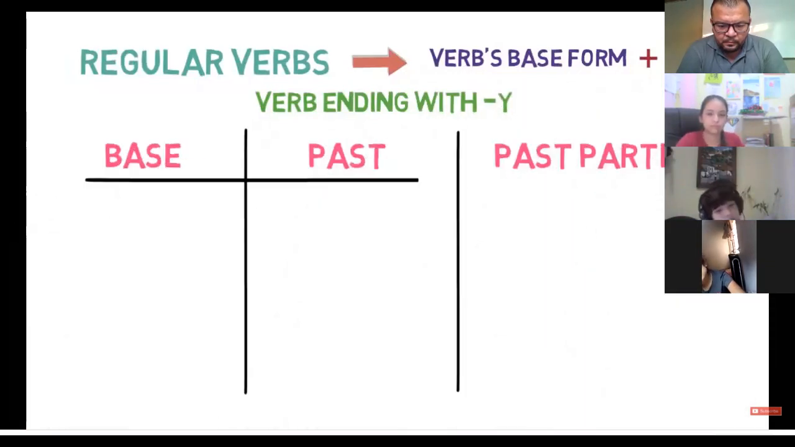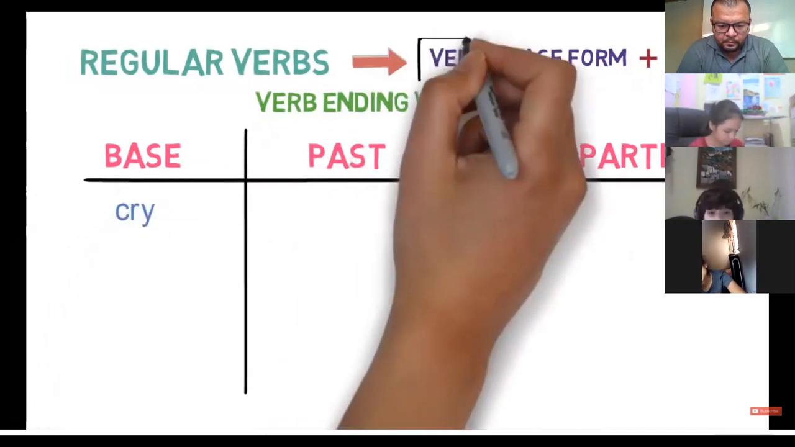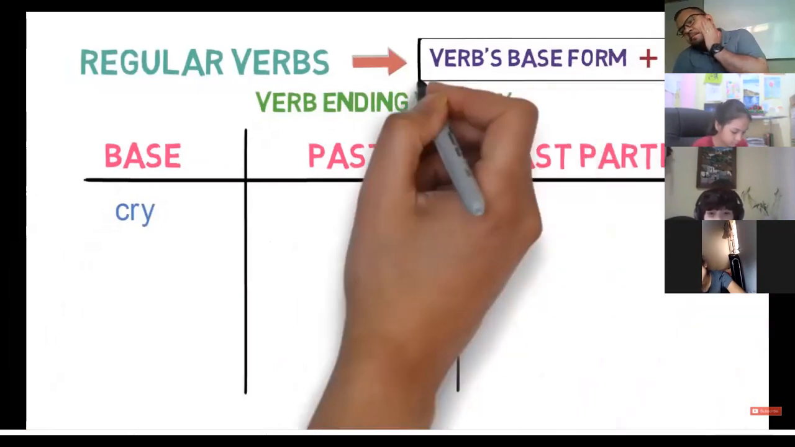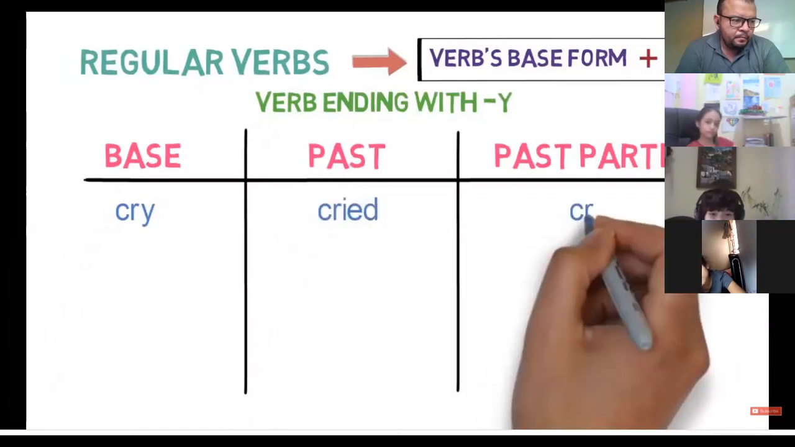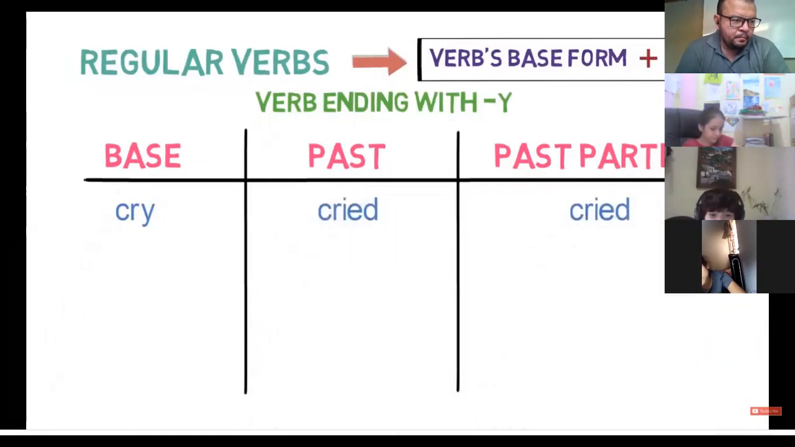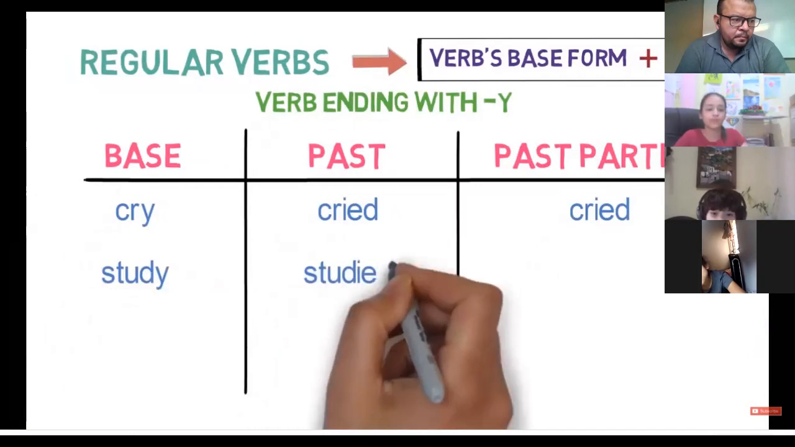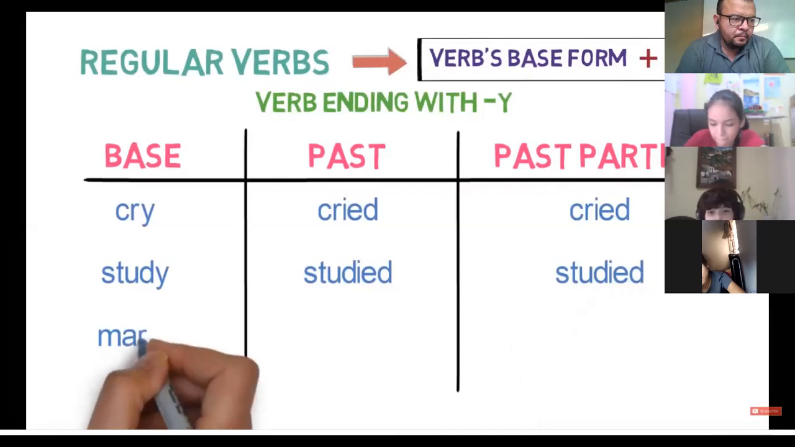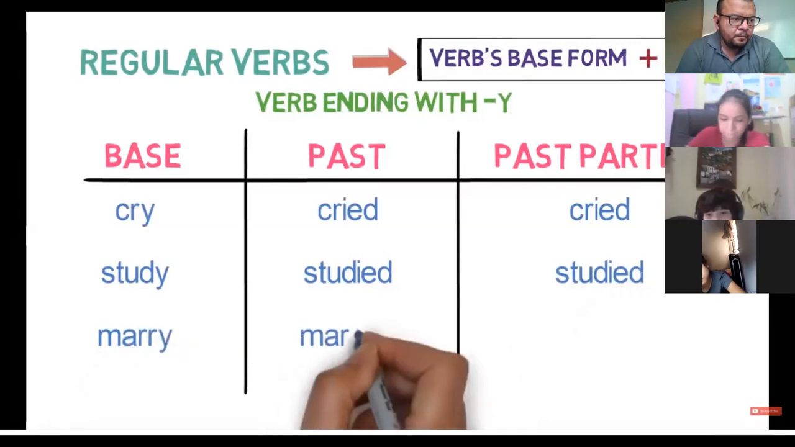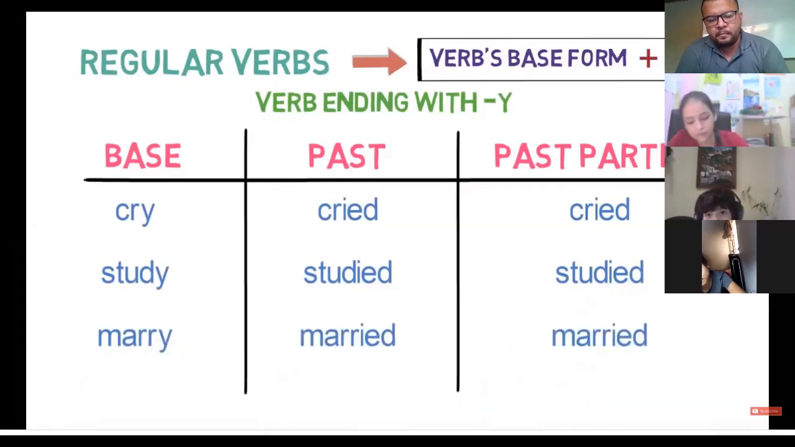For example, cry. Here the verb ends with y. So we replace y with ied for getting the past and past participle forms. So cry becomes cried in past as well as past participle form. Let's look into some more examples. Study becomes studied by replacing y with ied in past as well as past participle form. Marry becomes married by replacing y with ied in past and past participle form.